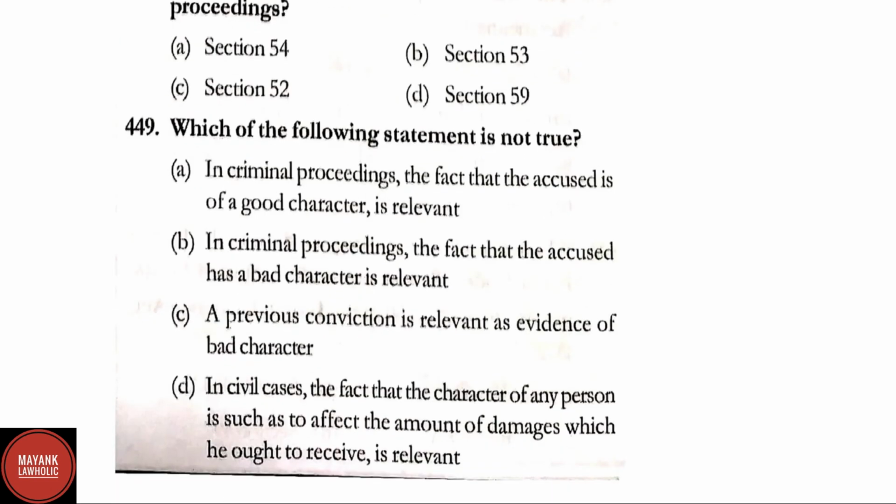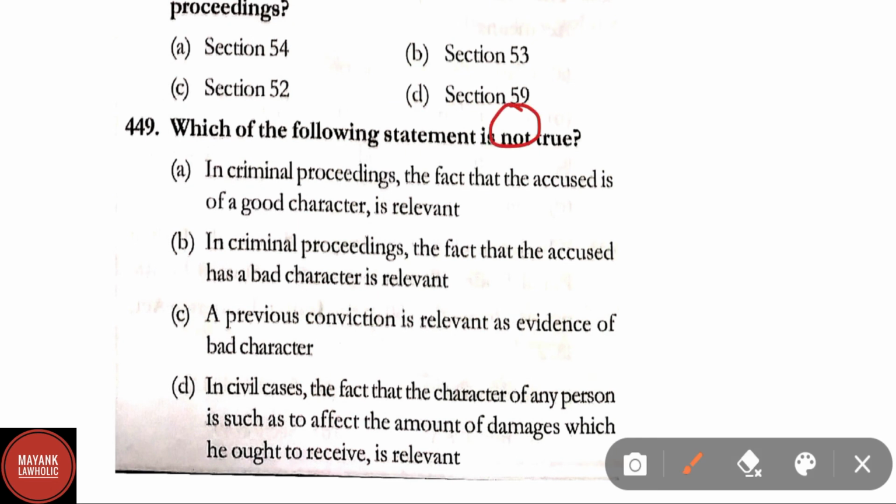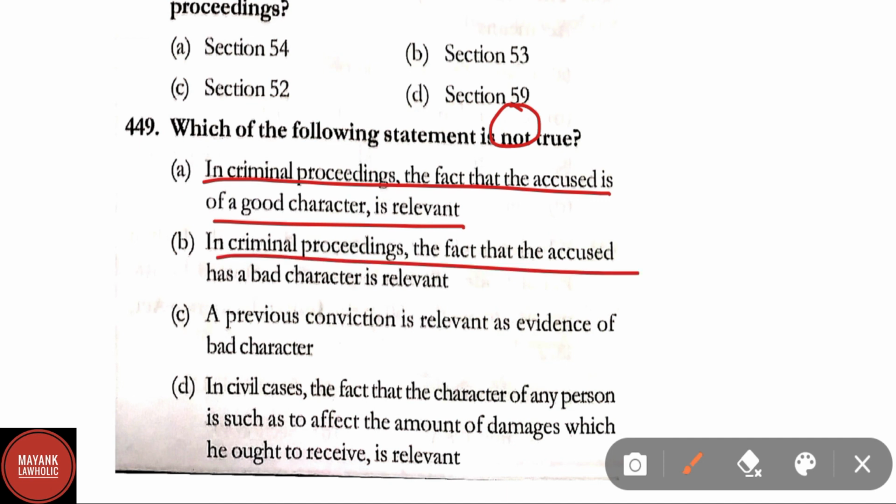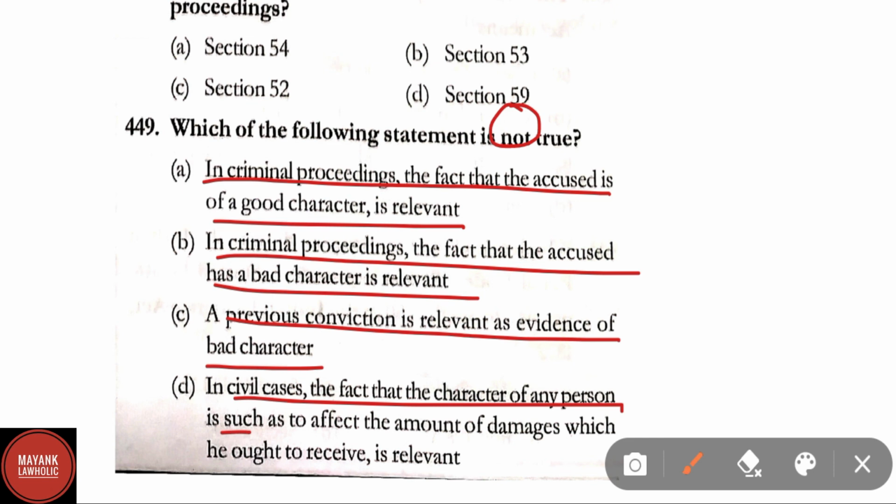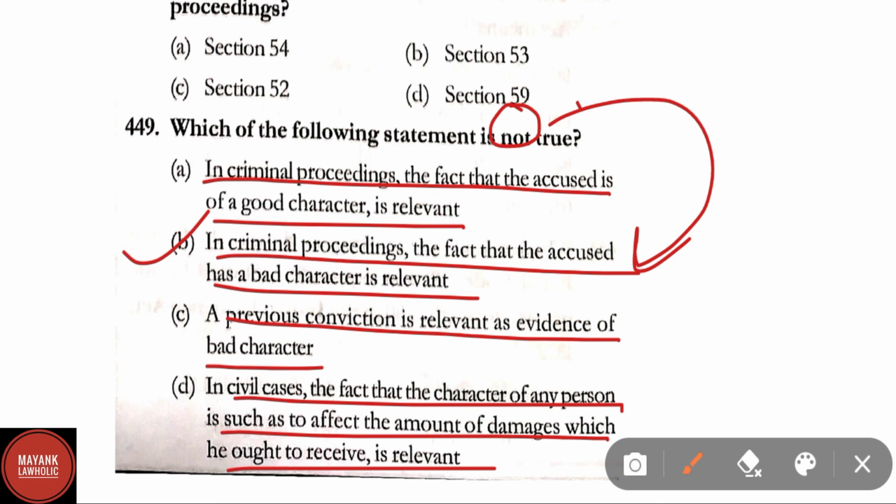Question number 449. Which of the following statements is not true? In criminal proceedings, the fact that the accused is of good character is relevant. In criminal proceedings, the fact that the accused has a bad character is irrelevant. A previous conviction is relevant as evidence of bad character. In civil cases, the fact that the character of any person is such as to affect the amount of damages which he ought to receive is relevant. Here correct answer is option B. In criminal proceedings, the statement that the accused has a bad character is relevant is not true.